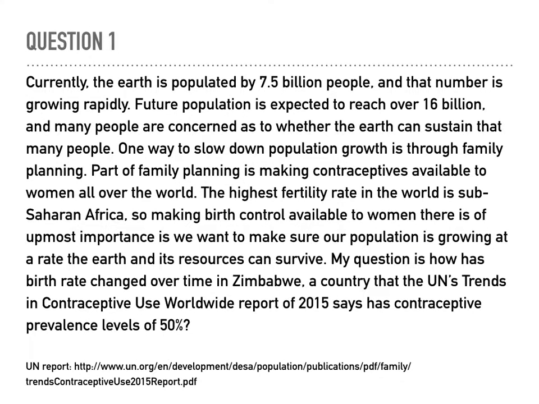Currently, the Earth is populated by 7.5 billion people, and that number is only rapidly growing. The highest fertility rate in the world is sub-Saharan Africa, so making birth control available to women there is of the utmost importance, as we want to make sure our population is growing at a rate the Earth and its resources can survive. My question is, how has birth rate changed in Zimbabwe, a country that the UN Trends in Contraceptive Use Worldwide report of 2013 says has contraceptive prevalence levels of up to 50%.